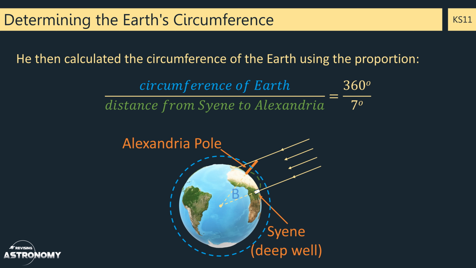We don't know how he managed to measure the distance between the two. Some sources say that he employed an army of men to pace it out, and others that he counted the number of rotations of a wheel of a carriage that was driven between the two cities. However he did it, it allowed him to get an estimate for the circumference of the Earth.